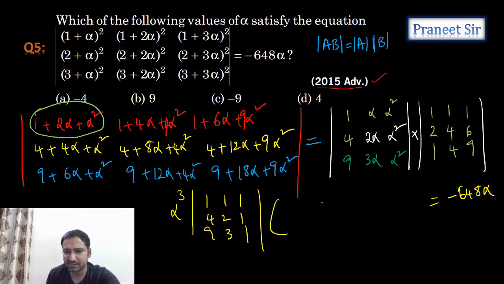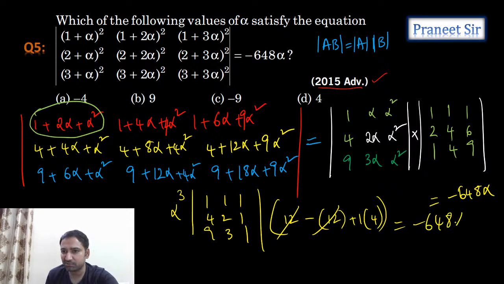And second matrix determinant, let me calculate, guys. 4 9s minus 6 4s, which is 3 4s, which is 12, minus 1 into 18 minus 6, which is 12, plus 1 into 8 minus 4, which is 4. Yes, okay, we got 12 here, is equals to minus 648 alpha.